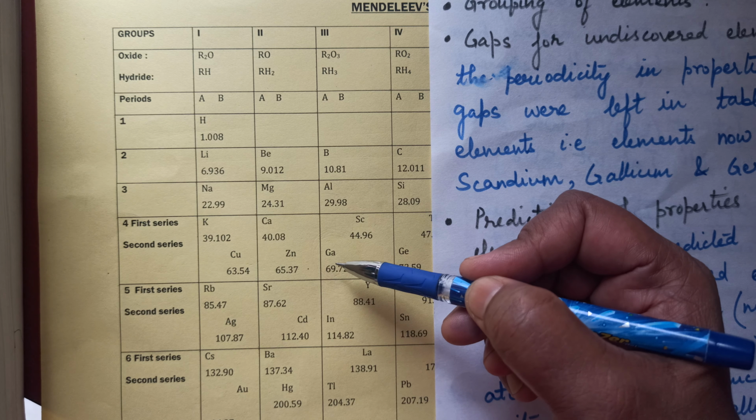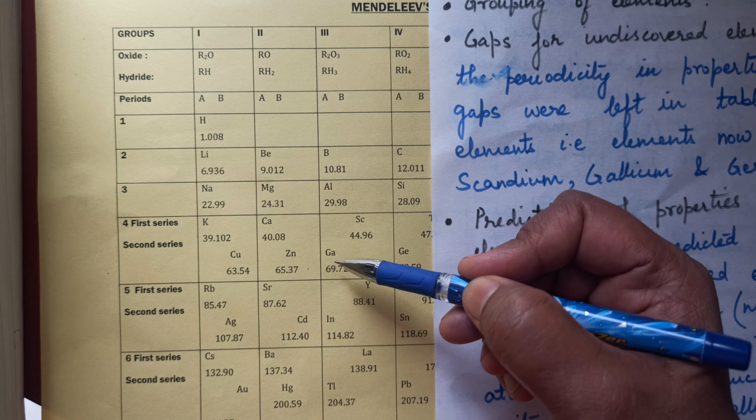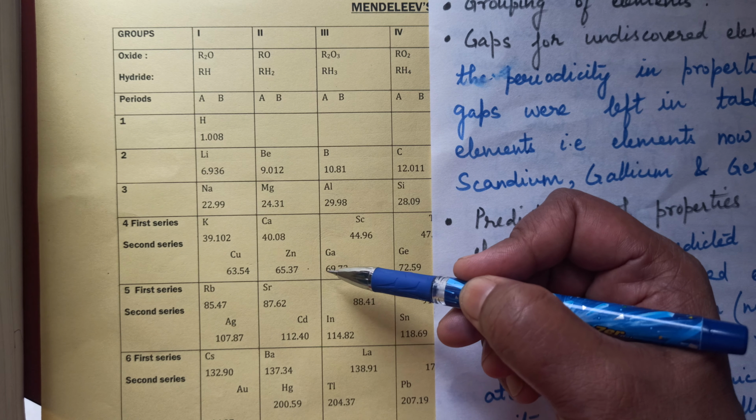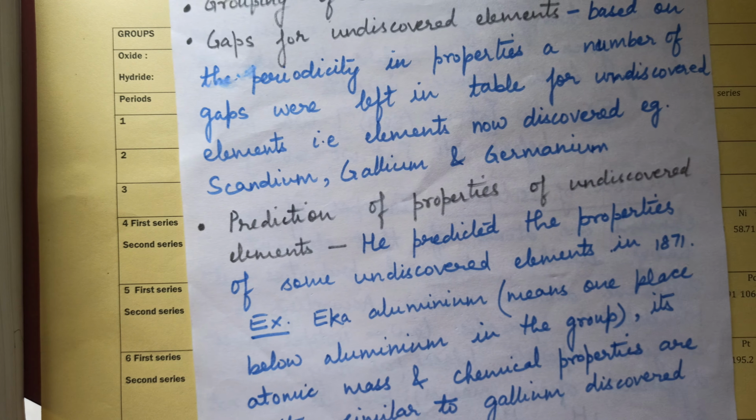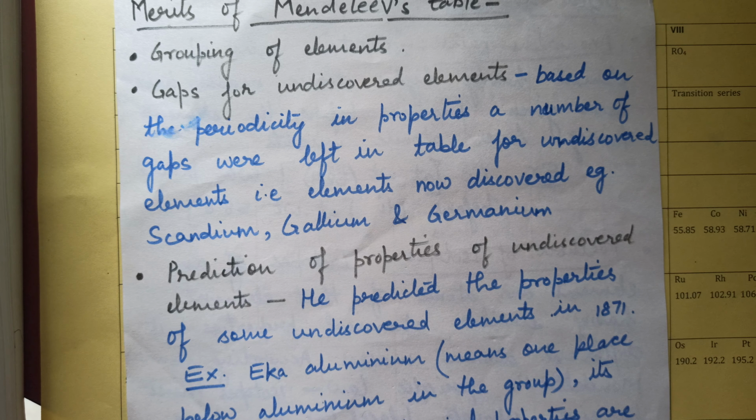Later on, when gallium was discovered, the properties of Eka aluminium and gallium were found to be similar. Like this, Mendeleev could predict the properties of undiscovered elements, some other elements also like scandium and germanium, and when they were discovered later on, they were put in those particular groups.